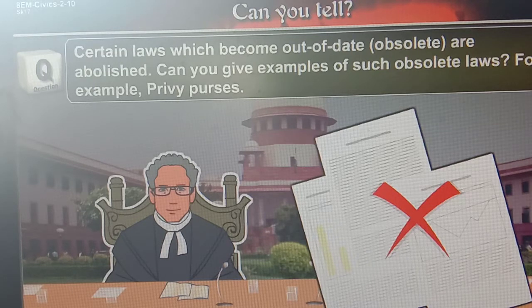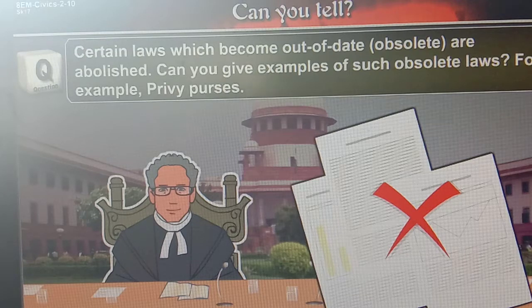Can you give an example of such obsolete laws? For example, Privy Purse. Some laws are outdated, so it is necessary to cancel or remove these laws.